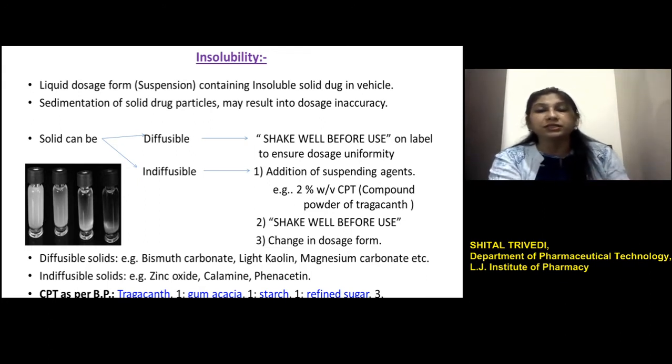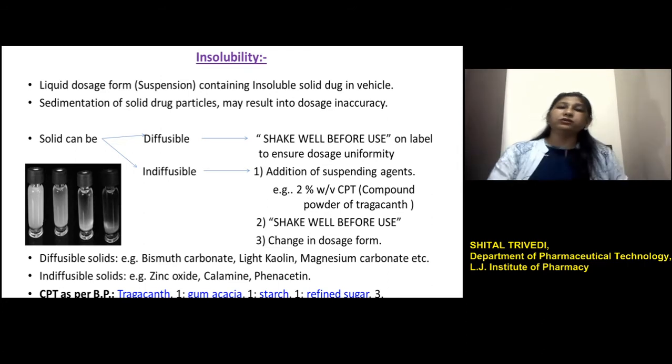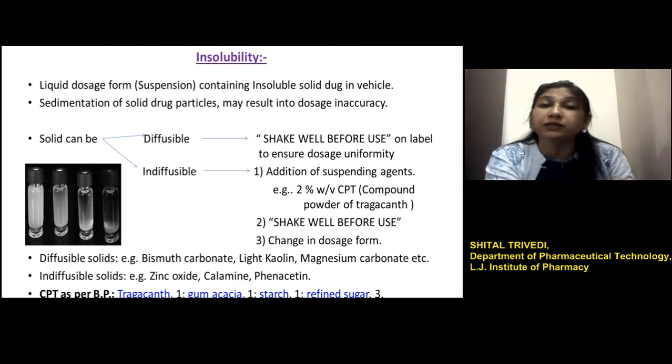So that results in dosage inaccuracy, and also it looks inelegant. So how do we see the aspects of this kind of incompatibility? This incompatibility involves an insoluble solid. This insoluble solid can be of two types, that is diffusible and indiffusible.